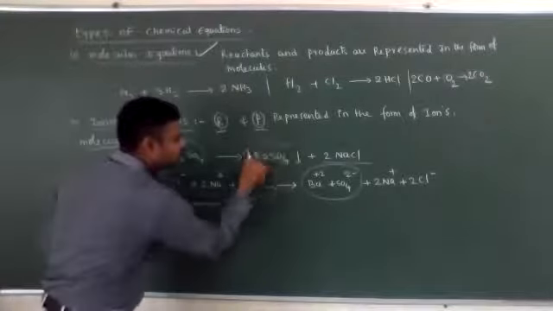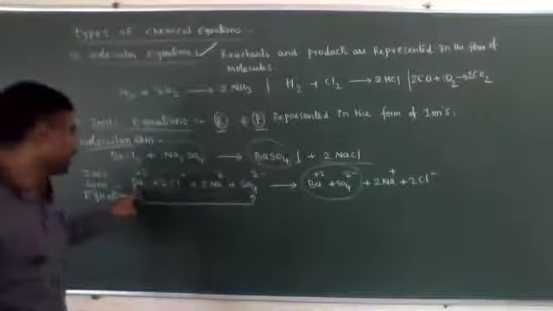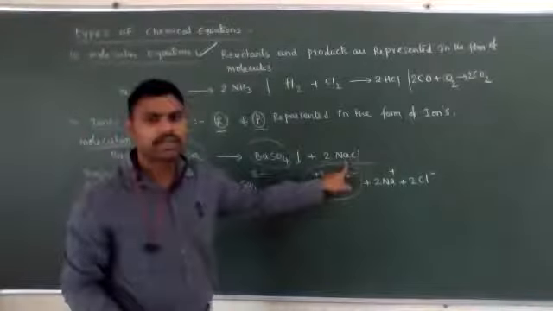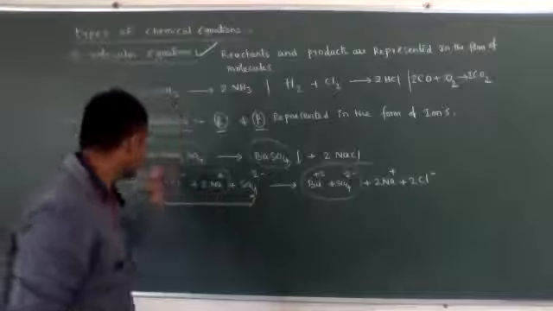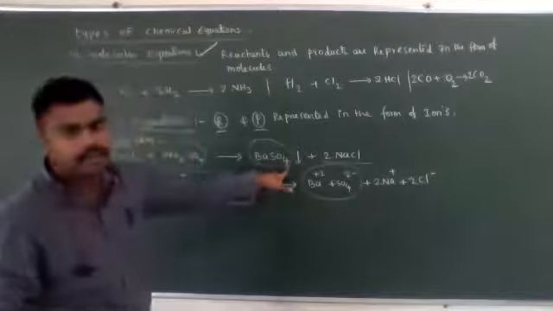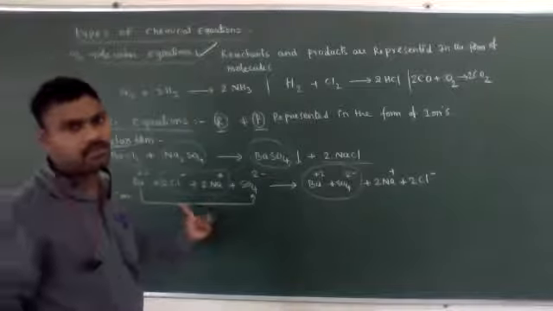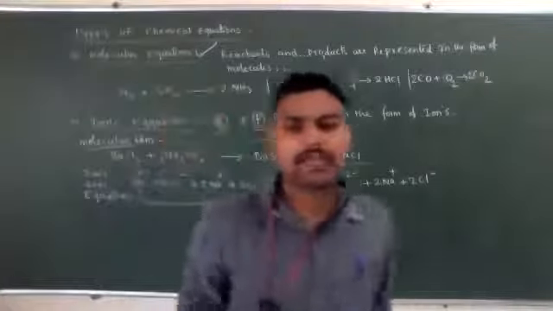Now Ba2+ and SO4 2- combine to give barium sulfate precipitate, and Na+ and Cl- combine to give sodium chloride. So we explain how the products form in terms of ions. This is possible mostly for ionic compounds.